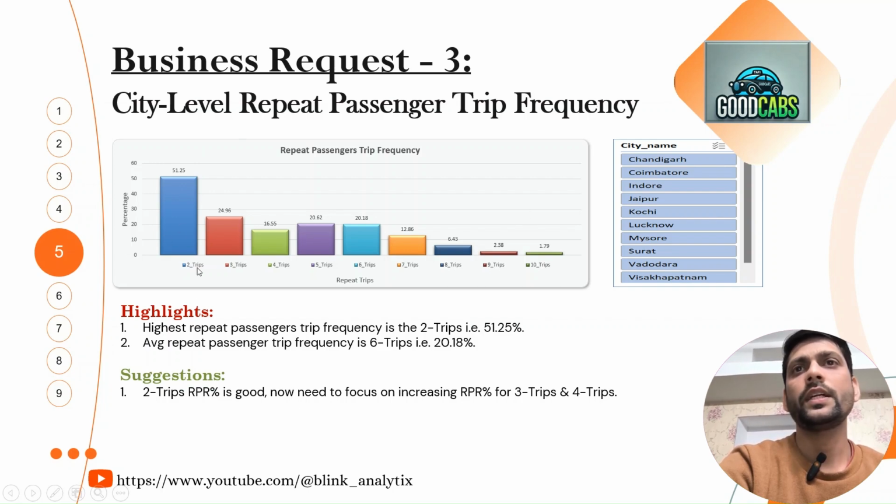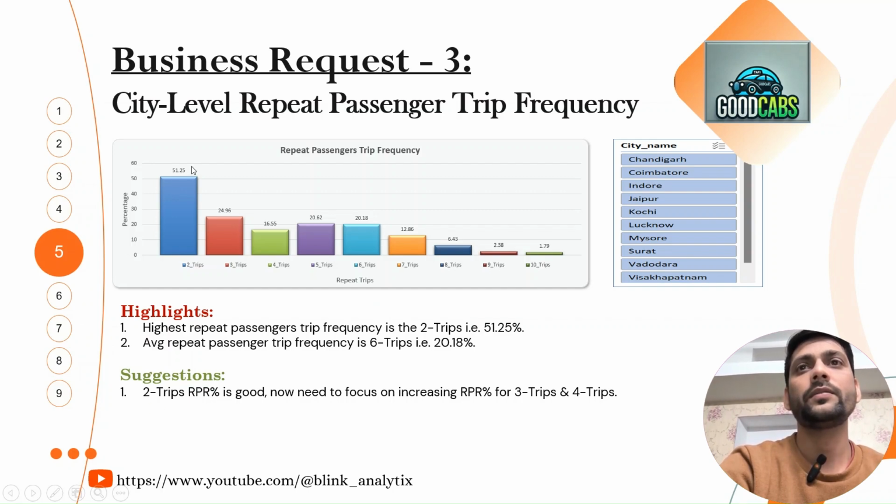So in this we clearly highlight that this is the maximum for two trips. Two trip frequency is the maximum, 51.25%. We have mentioned the same thing. And the average repeat passenger frequency is 6 trips. This is the average for 6 trips, 20.18%.